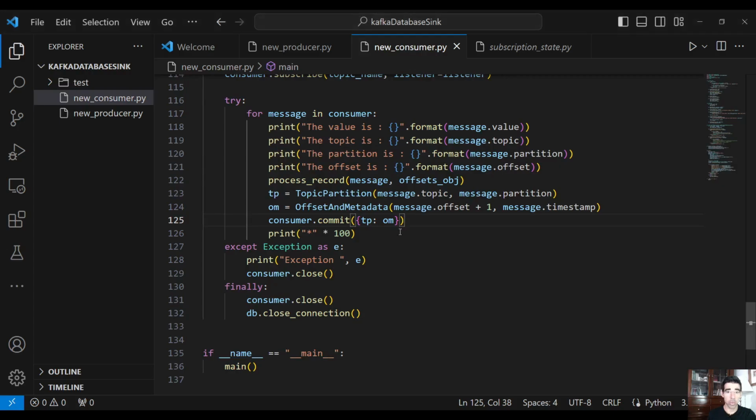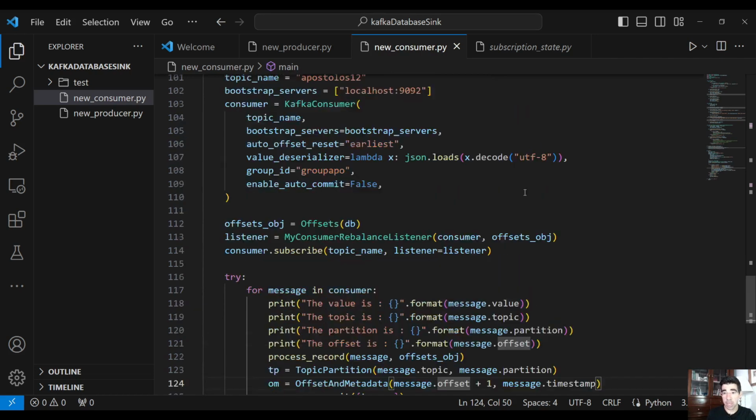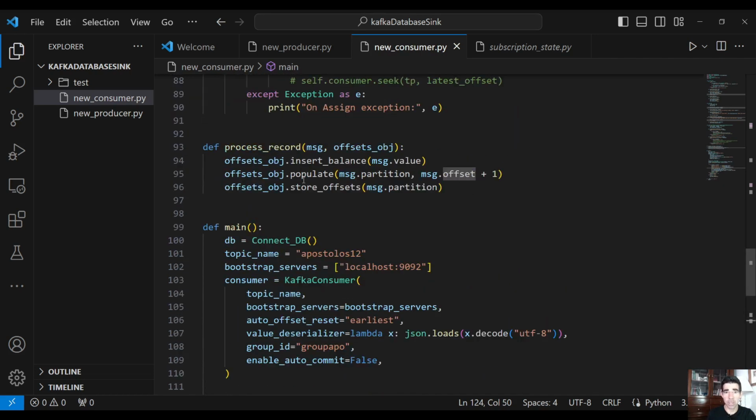The last thing I want to mention again is, when we commit the offsets, we commit the current offset + 1 because the consumer will start consuming from the next offset. We don't want to consume again from the same offset and have duplicates, and we do the same here. As you can see, when we populate our dictionary, we save the offsets to the database.